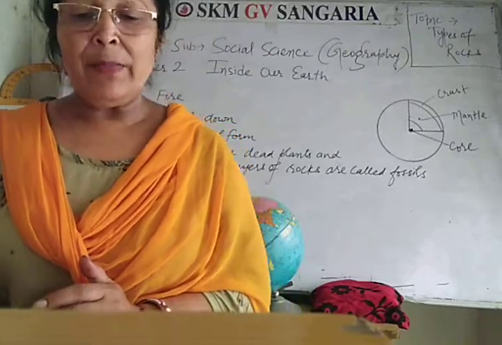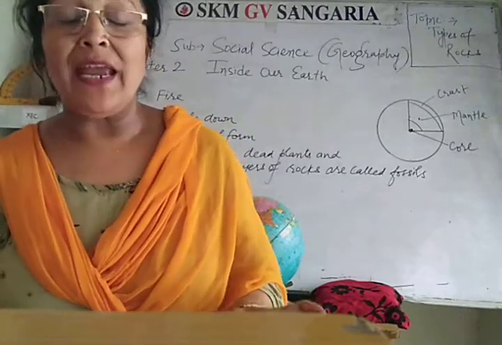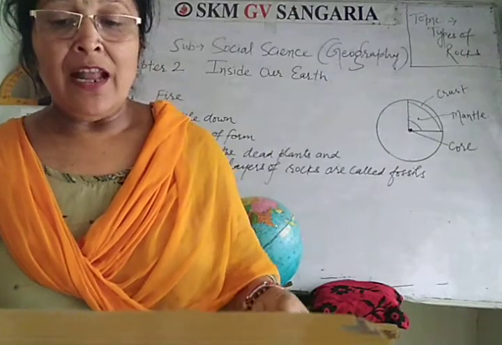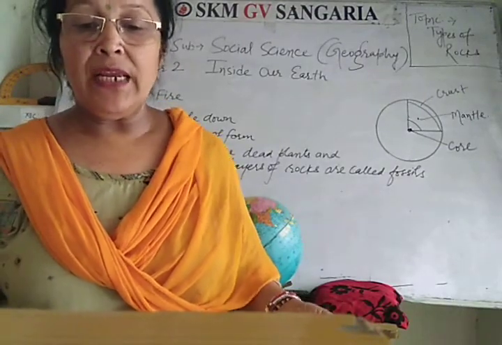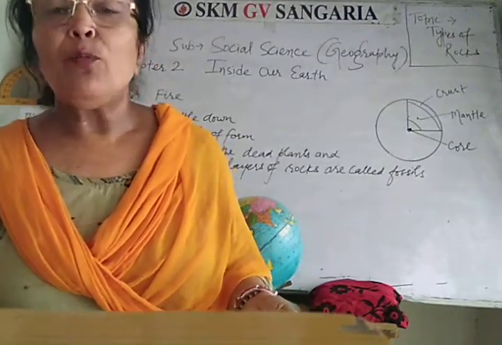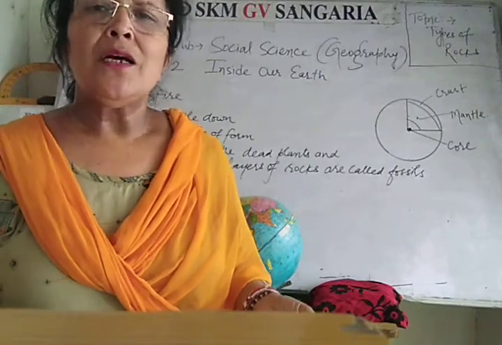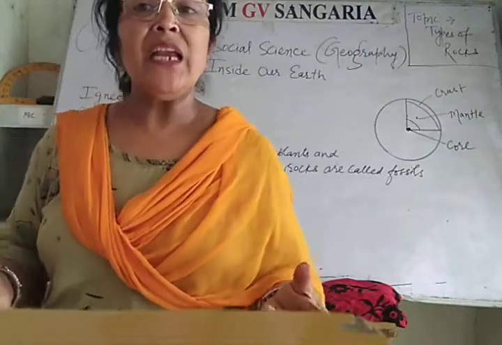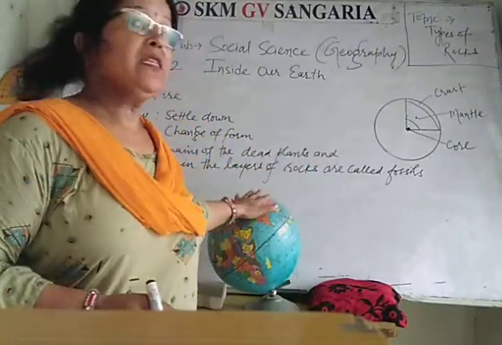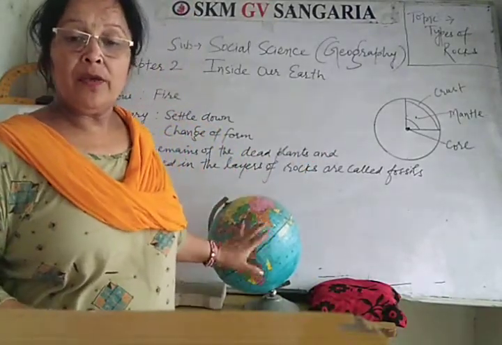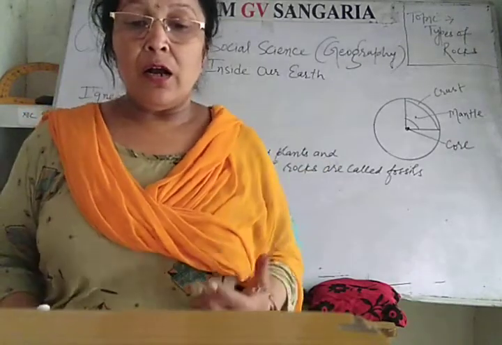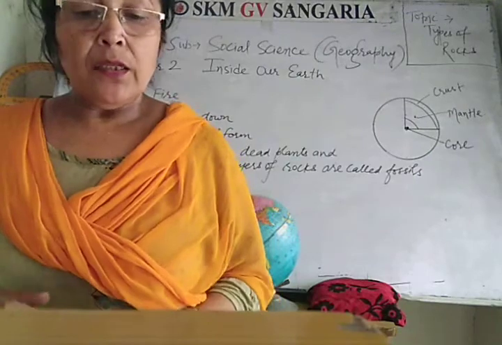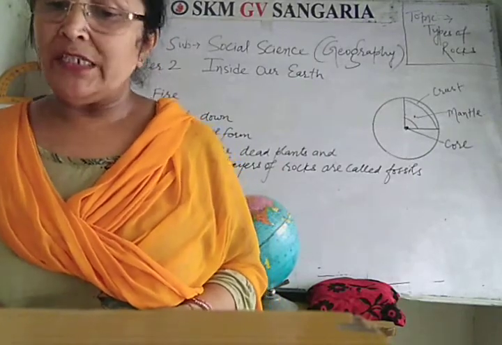When you imagine lava coming out from volcanoes, lava is actually fiery red molten magma coming out from the interior of the earth onto its surface.